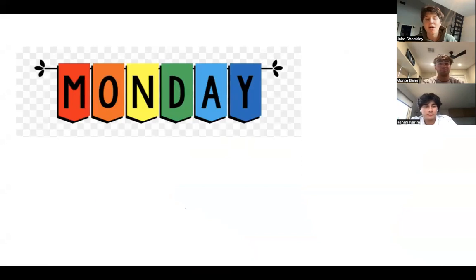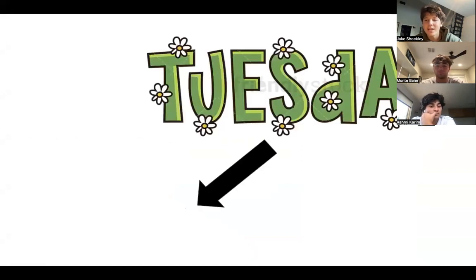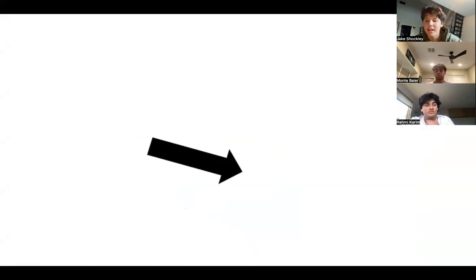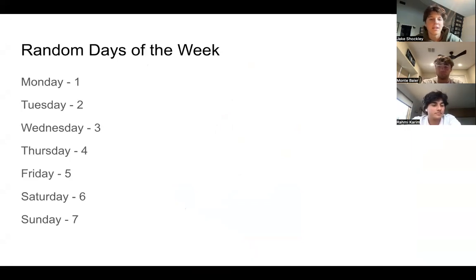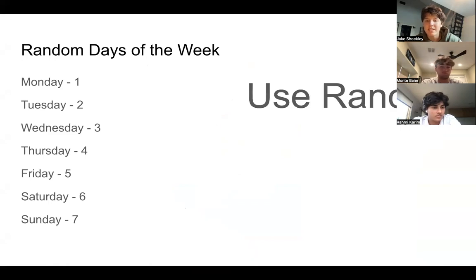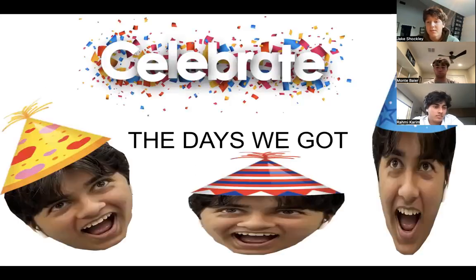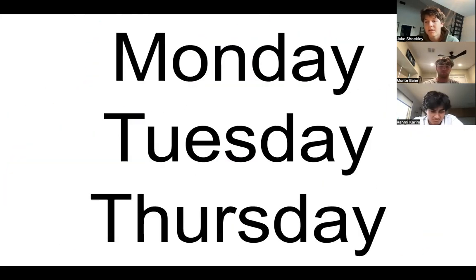The first thing we did was assign numbers to each day of the week. We have a little visual representation: Monday is a 1, Tuesday is a 2, Wednesday is a 3, etc. We're going to use randInt to figure out which days Rami will be shooting free throws, so that it's not chosen by us beforehand. Rami's going to take it from here.